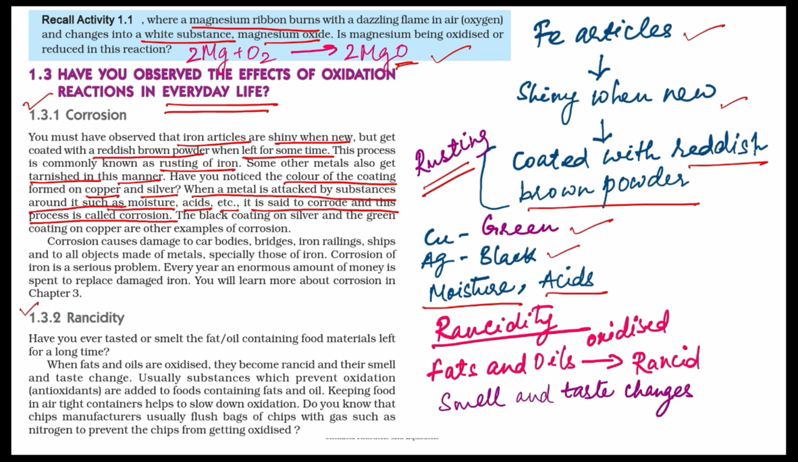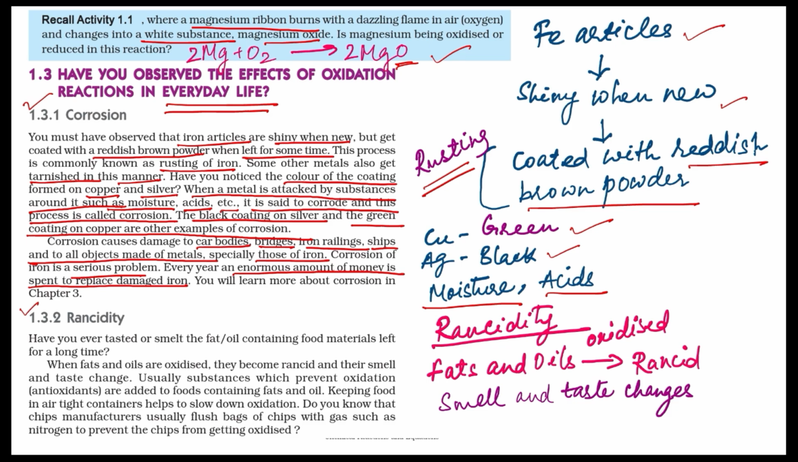So what is corrosion? When metal is attacked by substances around it, what substances? Moisture, acids, etc. It is said to corrode, and this process is known as corrosion. The black coating on silver and the green coating on copper are other examples of corrosion. The green coating on copper is of basic copper carbonate. Corrosion causes damage to car bodies, bridges, iron railings, ships, and to all objects made up of metal, especially those of iron. Corrosion of iron is a serious problem. Every year an enormous amount of money is spent to replace damaged iron.